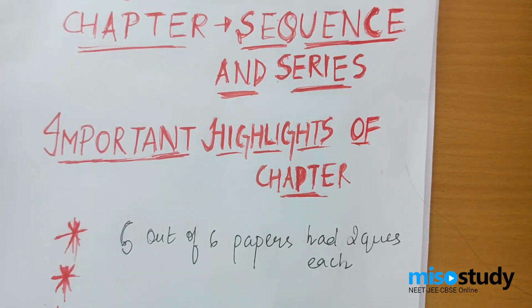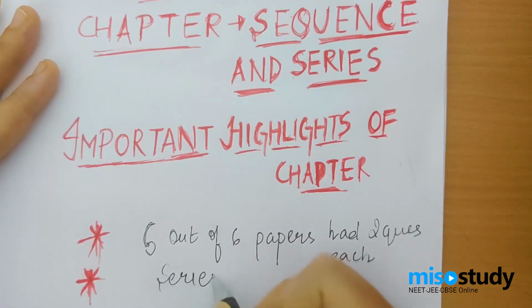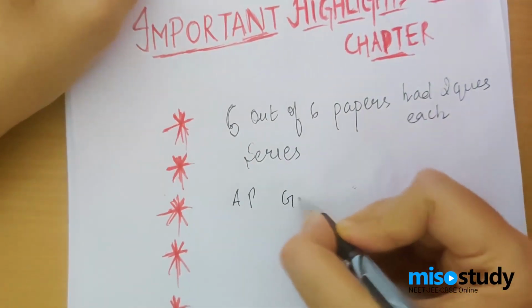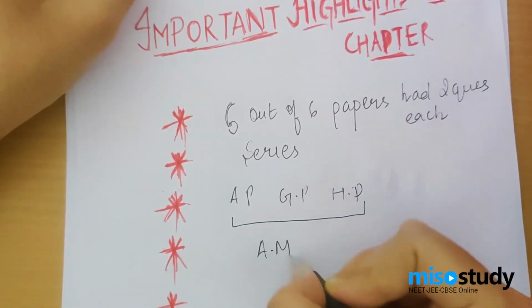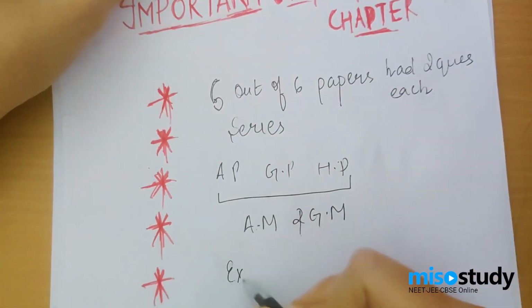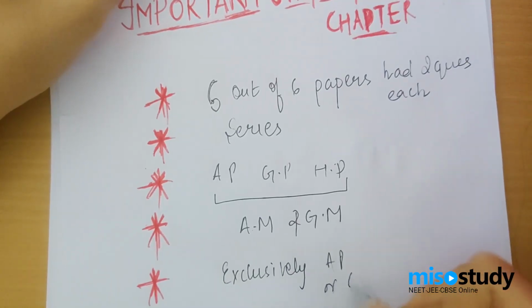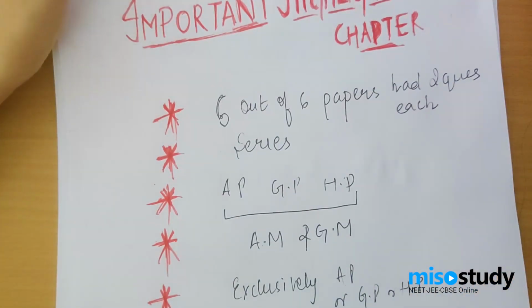So once you need to have command on this, what are you going to focus on? If I talk about the past 10 years' papers, I have seen questions based on series, questions based on AP, GP, HP in combination with each other, questions based on AM and GM, and questions exclusively from AP or GP or HP, and sometimes as a mixture of concepts, maybe like matrices.